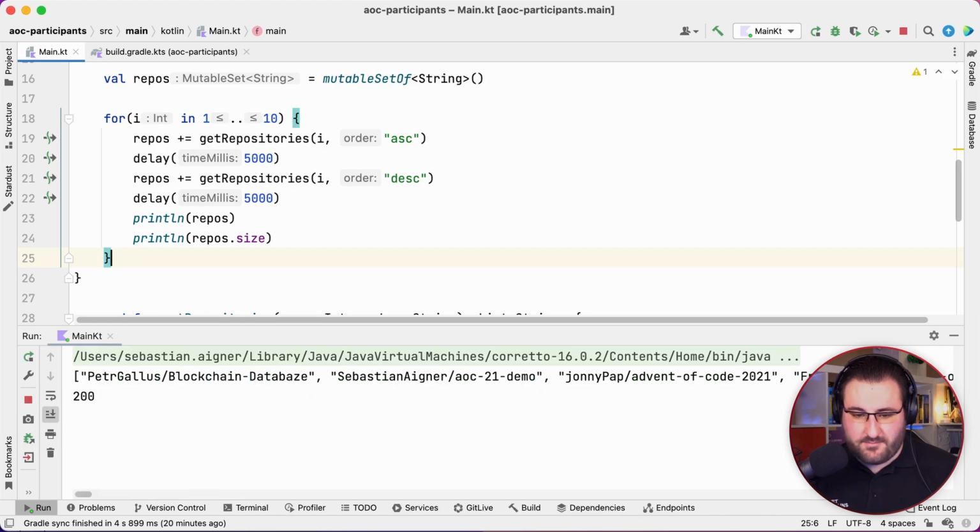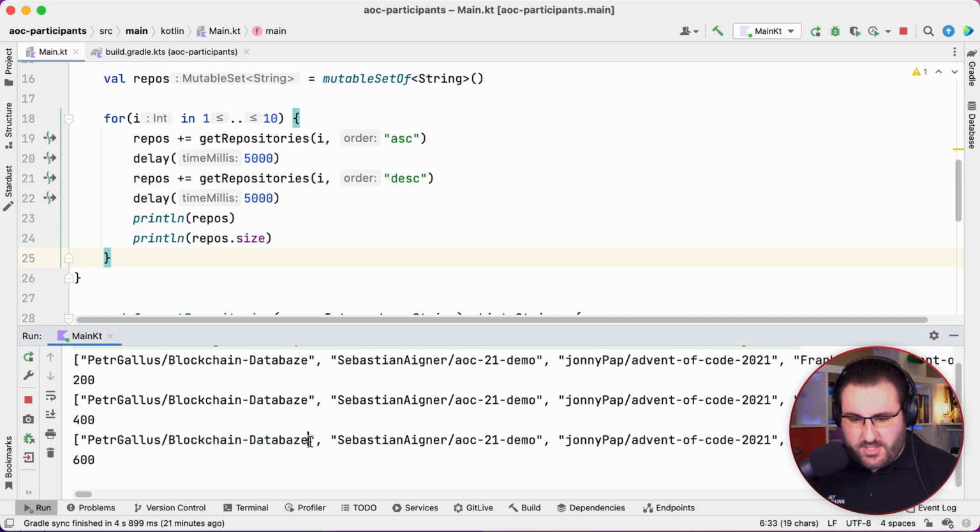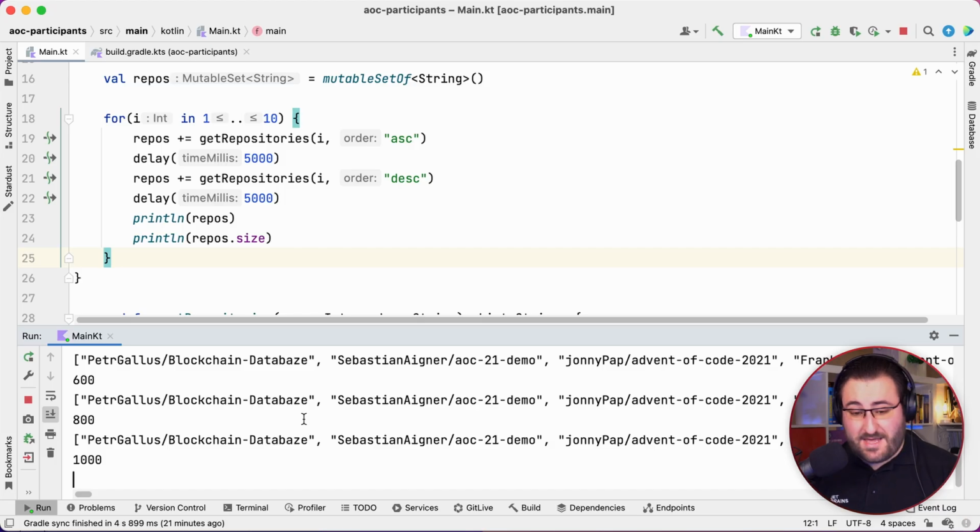Okay, there's 200. That's the first 100 who were most recently updated, and the 100 who were least recently updated. There's 400. I think we're onto something here, folks. I wonder what's up with this blockchain database, by the way, but again, we are going to have to do some kind of manual checking at the end to make sure that all the winners are actually eligible. Please don't implement Advent of Code on top of blockchain. Just don't. Thanks. Okay, 1,000.